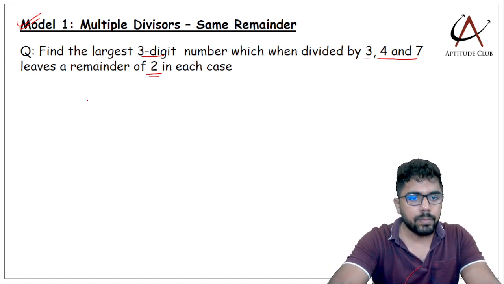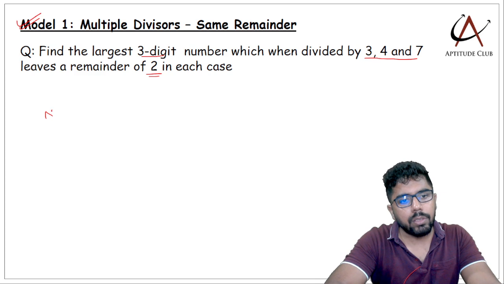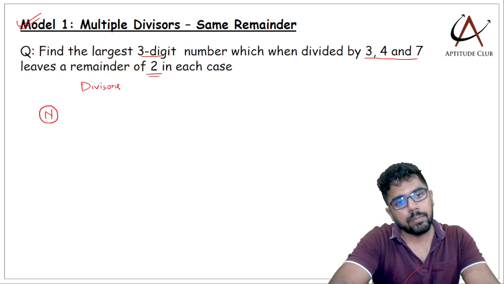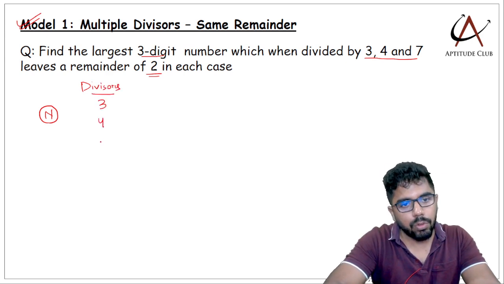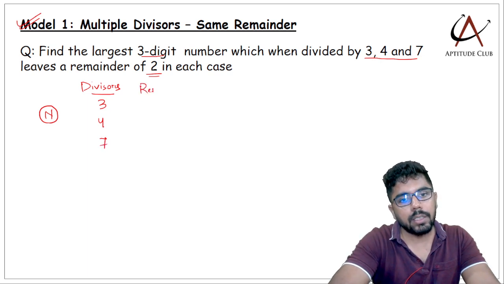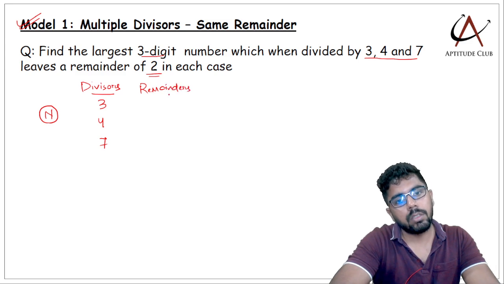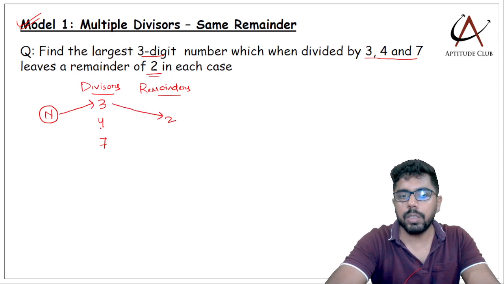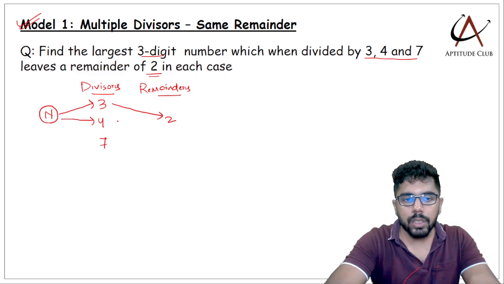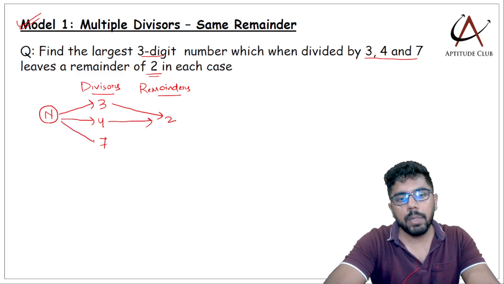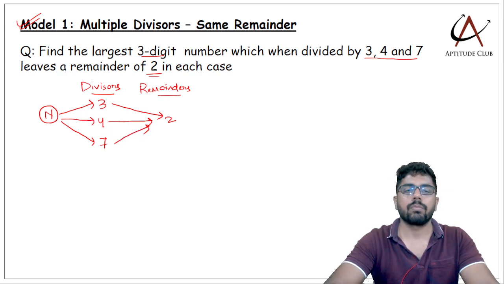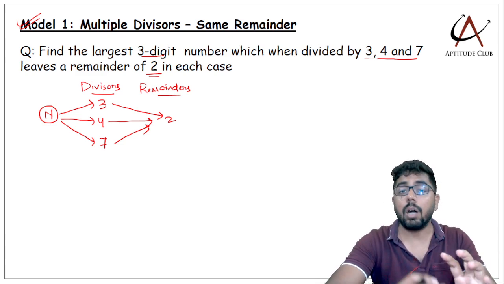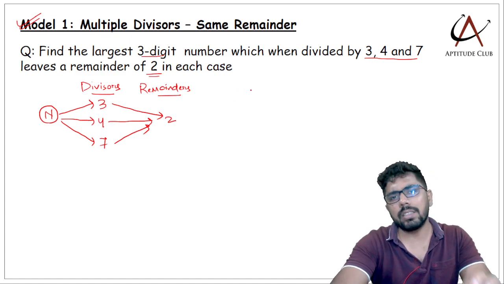So how do I solve this? Now let the number we are trying to calculate be n. So my divisors are 3, 4 and 7, and if I look at the remainders, it is 2 in each case. That means n when divided by 3 will leave a remainder of 2. N when divided by 4 is leaving a remainder of 2. N when divided by 7 also leaves a remainder of 2. Now I'll give you a direct formula to solve such questions, but let's get into the fundamentals of how this formula is derived. Let us understand a simple division.